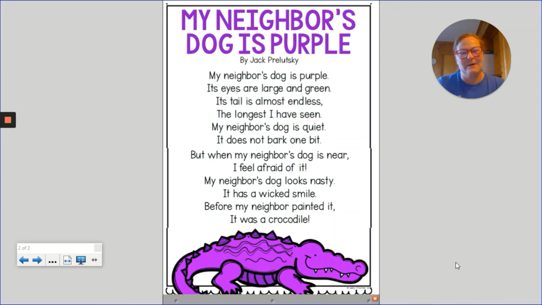I hope you enjoyed this poem. Do you see that it does rhyme? Not all poems have to rhyme. It gave us a really good description. I like the words that Jack Prelutsky used. That's why I like poems so much, because you can take just one single little thing, one single event, one single character, in this case, animal, and you can really draw on it and make it a good visualization. All right, go ahead and share your mental images and how they change. And that's kind of what happens when you read stories as well.